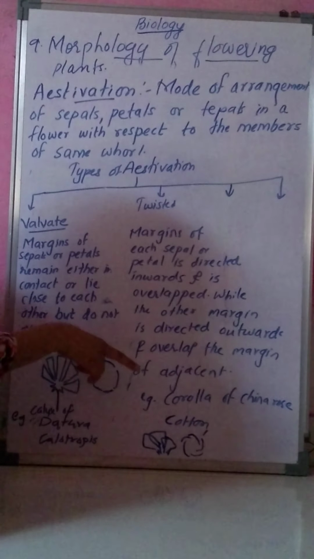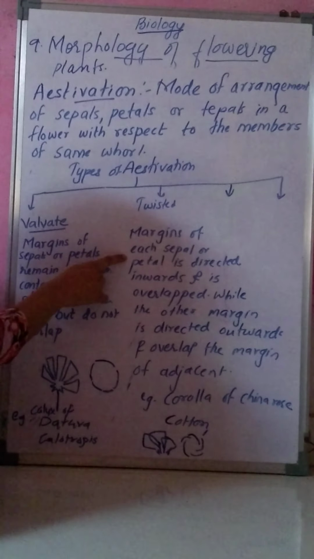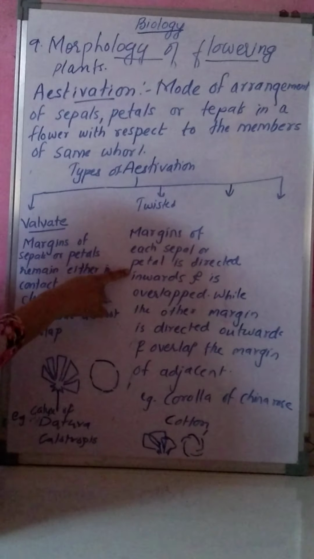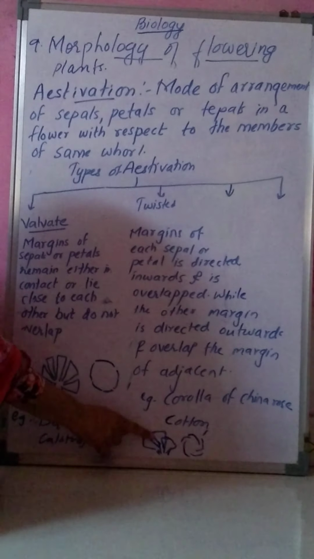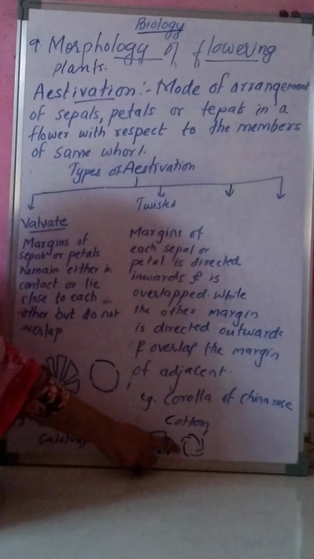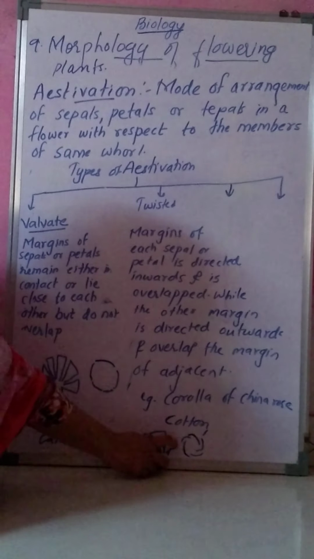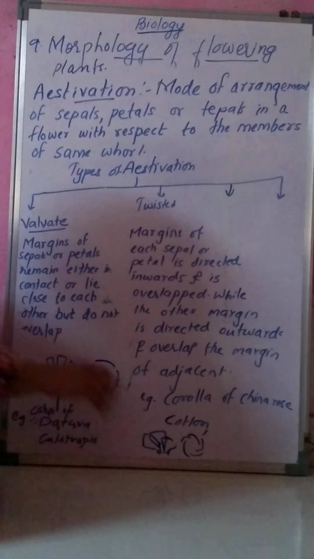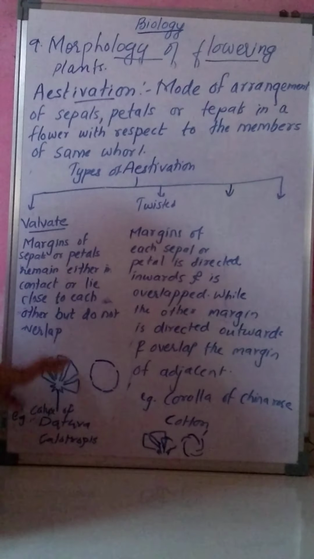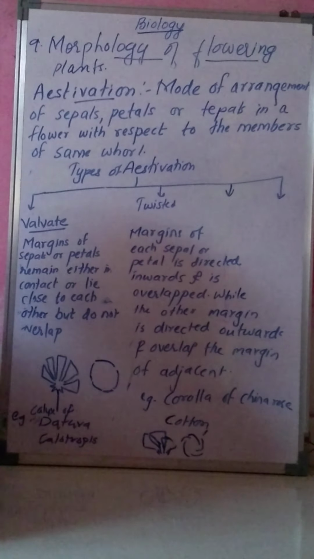Okay. So what is twisted aestivation? When one margin of each sepal or petal is directed inward and is overlapped, while the other margin is directed outward and overlaps the margin of the adjacent one, this type of aestivation is known as twisted aestivation.